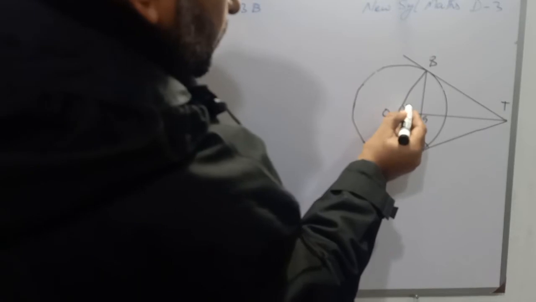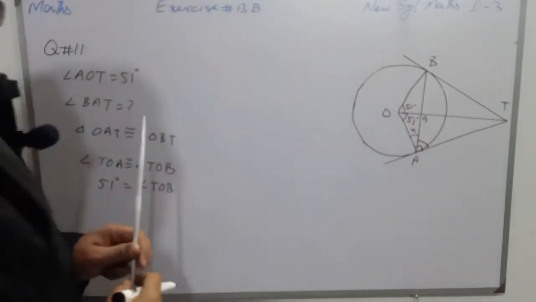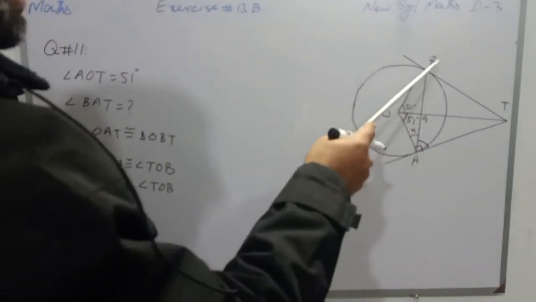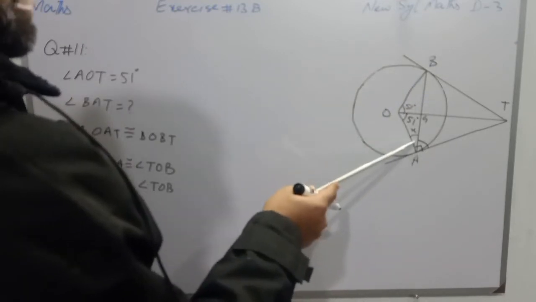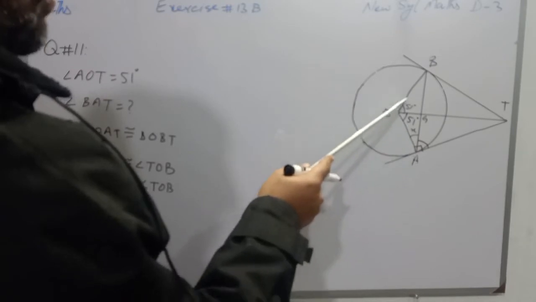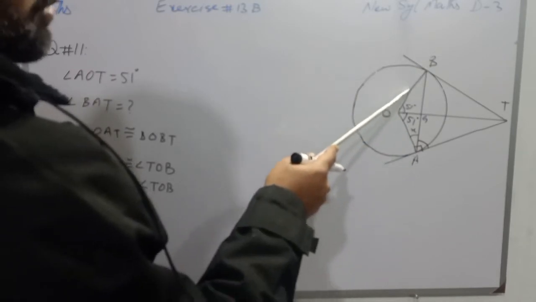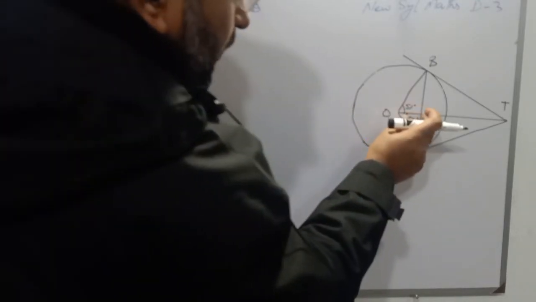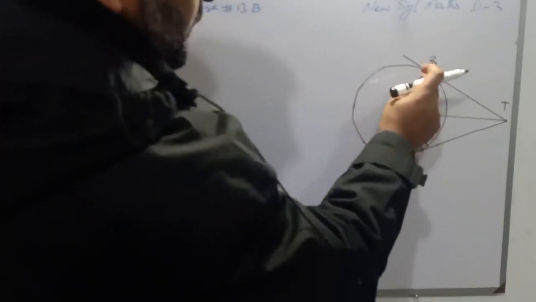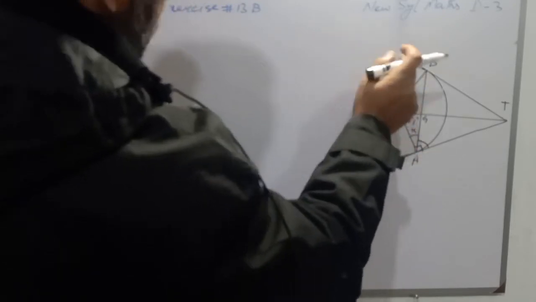Now students, we will discuss triangle AOB, in which OA and OB are congruent. So their opposite angles will also be congruent. Ignore this side OG, and it will be a triangle AOB.